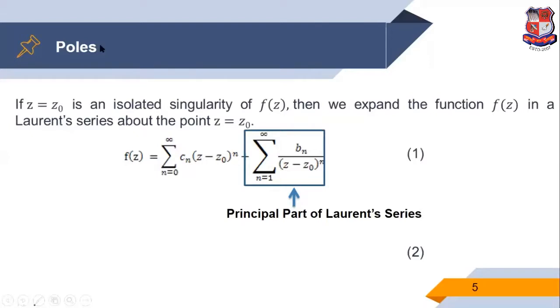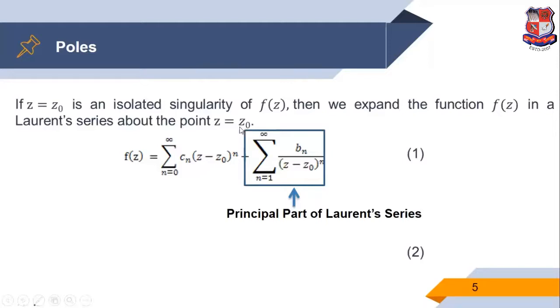Now we discuss another singularity, the pole. This is an important topic for the residue theorem and residue theory and application of residue theory. So this is a very important topic. Now what is the concept of poles we discuss? So if z is equal to z0 is an isolated singularity of f of z, then we expand the function f of z in a Laurent series about the point z is equal to z0.